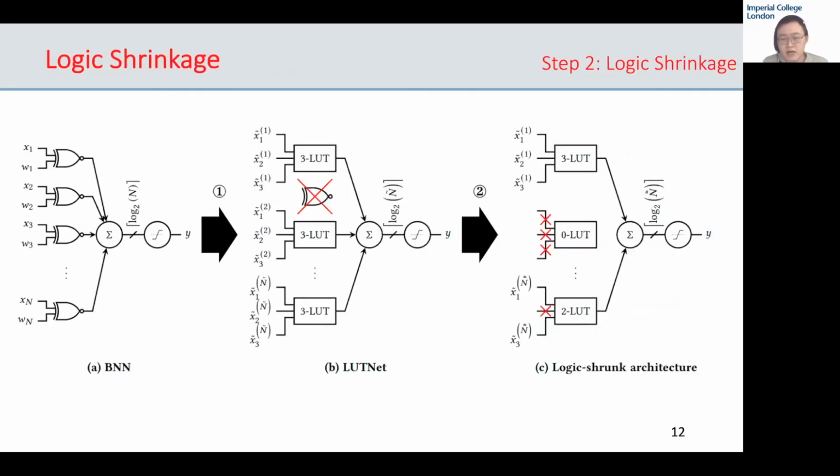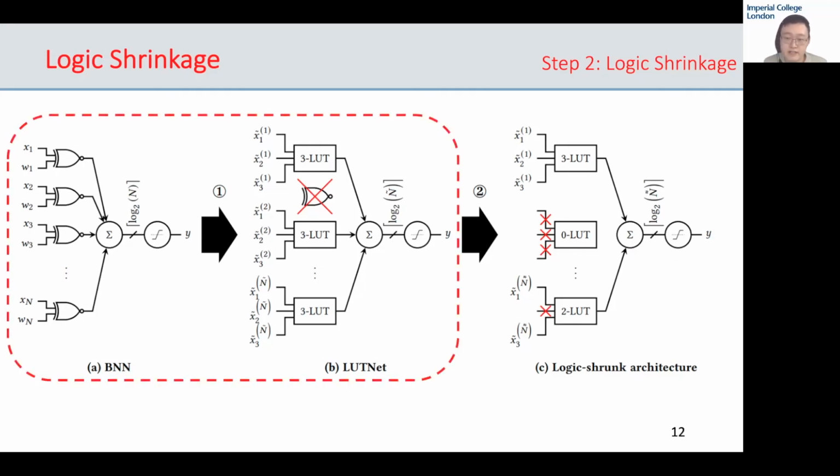Netlists generated by logic expansion are not ideal. Here, let's take the training of 3 LUTNet as an example. We start with logic expansion, leading to the generation of netlists we see in B. While B makes efficient use of the LUT expressiveness of each 3 LUT, it keeps K fixed as 3 per LUT. This is bound to be suboptimal.